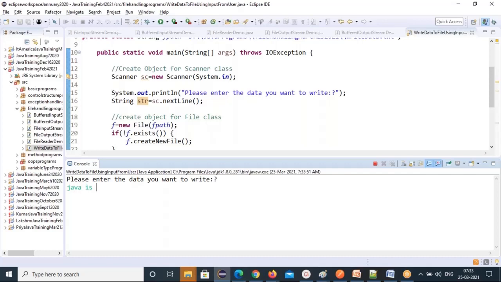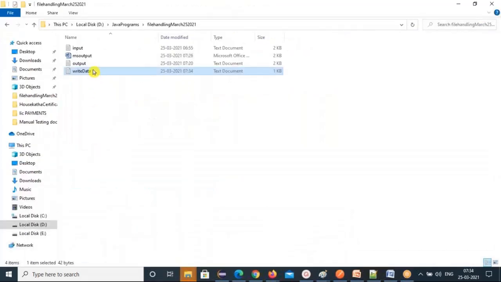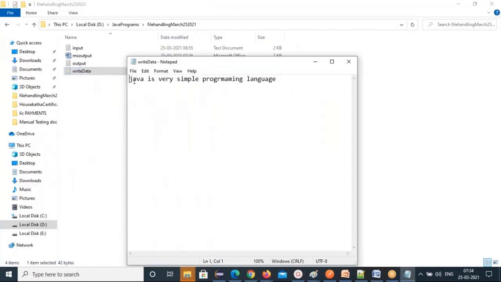So Java is a very simple programming language. Then you press the enter key. See, it's still running. It is waiting for your action. Press the enter key. So this is done. Writing is done. Program execution is done. Now you open this file again. See, the old data is not there. Only the new data is there.